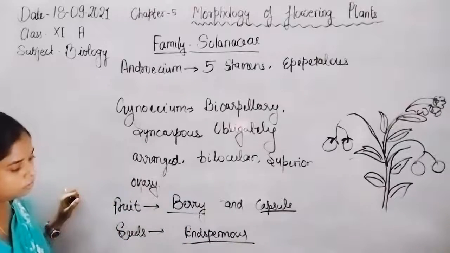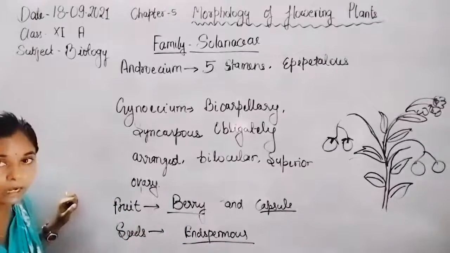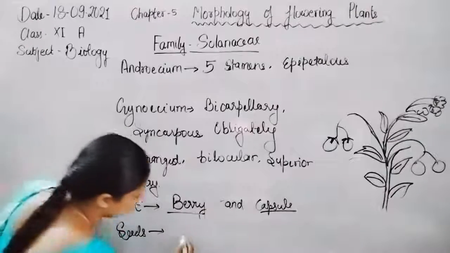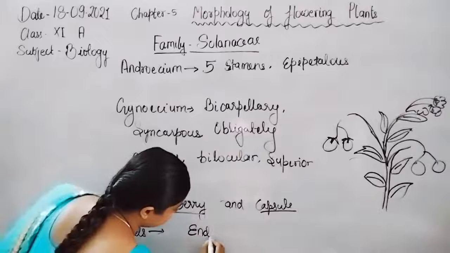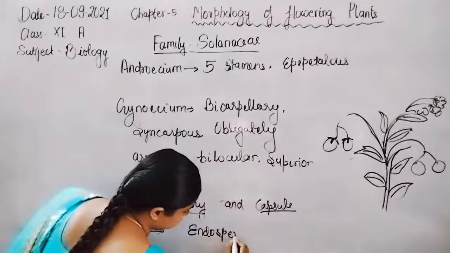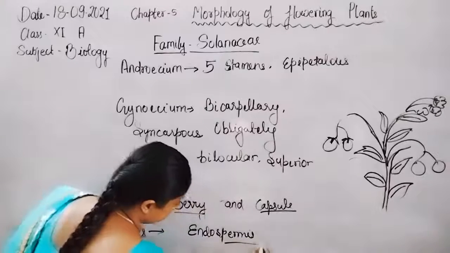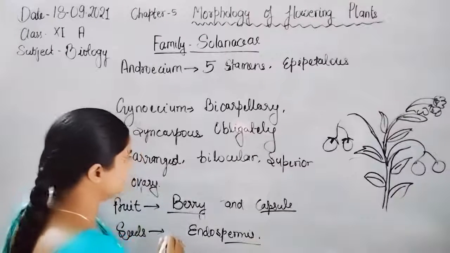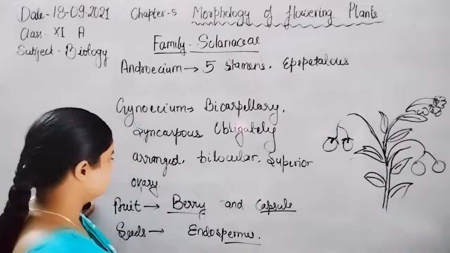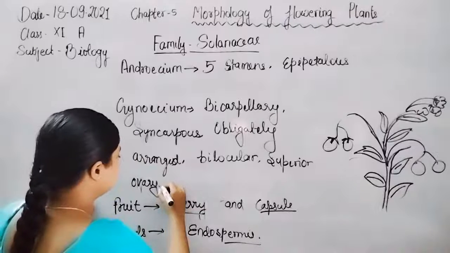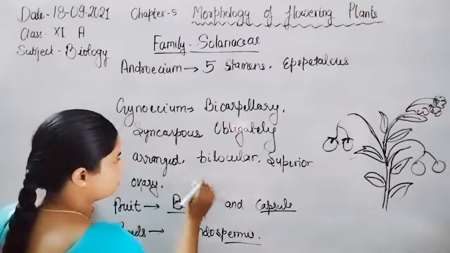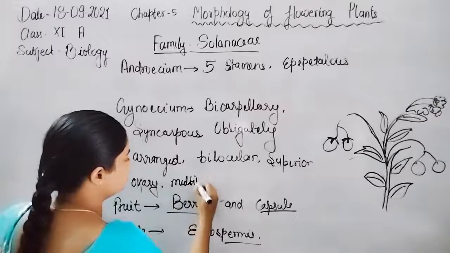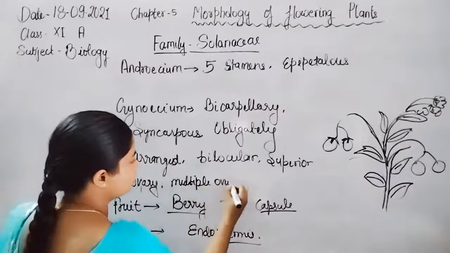Albuminous, or also said to be endospermic seed. Multiple ovules are present in such type of bilocular ovary.